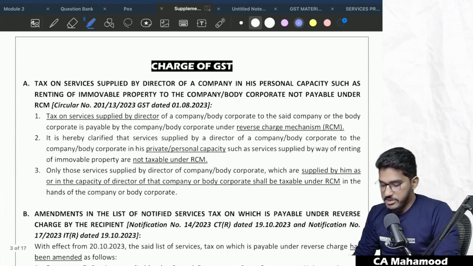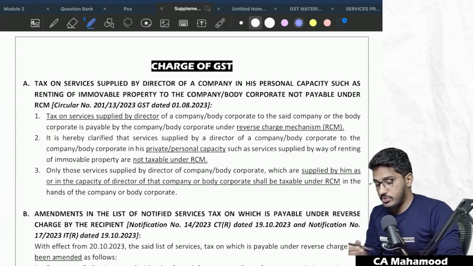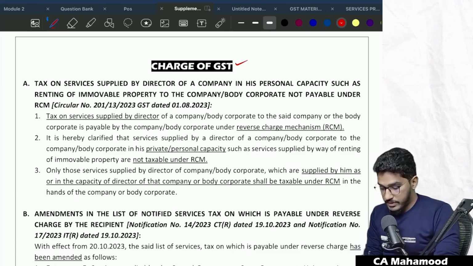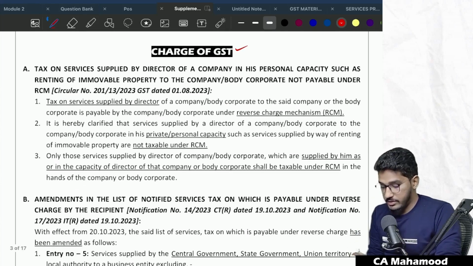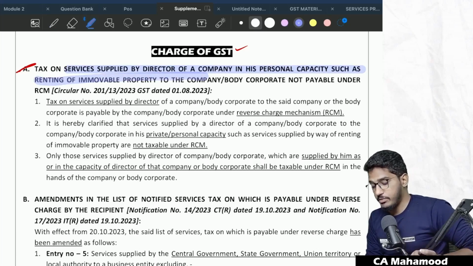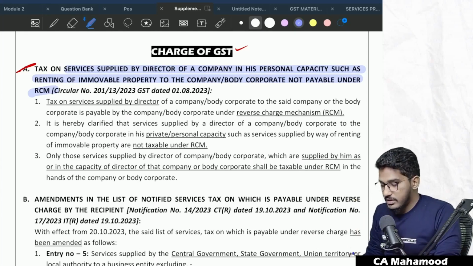Now proceeding further with the subsequent chapters, we'll try to understand the few amendments relating to charge of GST. So first, here also there are a few circulars. Let us try to understand the first circular, which is regarding tax on services supplied by a director of a company in his personal capacity, such as renting of immovable property to the company or body corporate, are not payable under reverse charge mechanism. See why this circular, what is the issue that came.